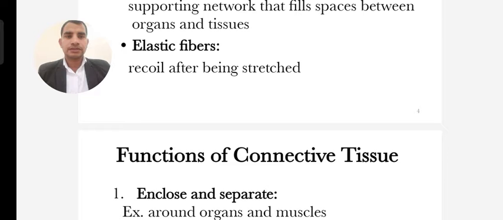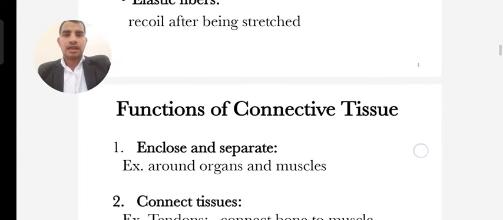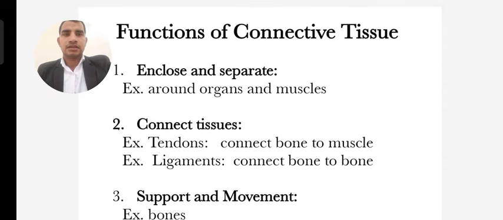The connective tissue has the following functions. One is to enclose and separate, for example around organs and muscles. These connective tissues surround the whole body around the muscles. The second one is connecting, for example tendons connect bone to muscle.